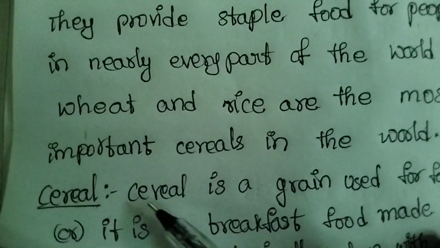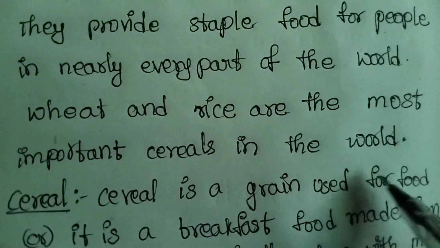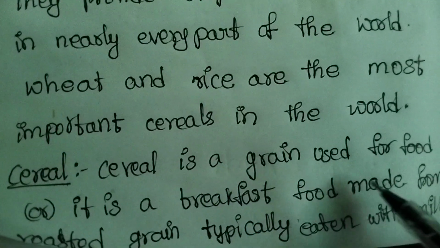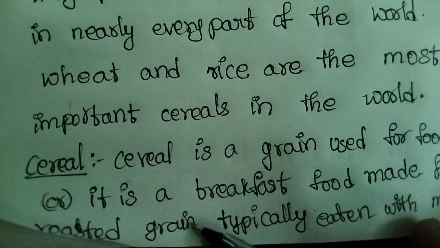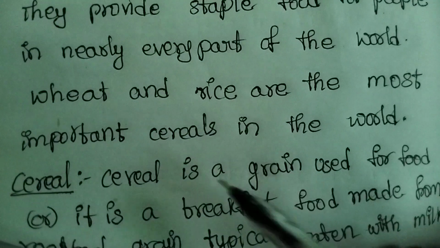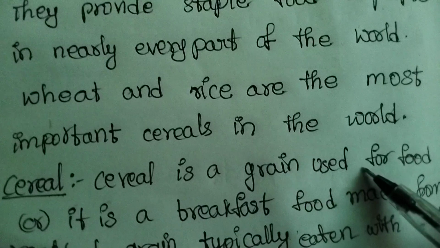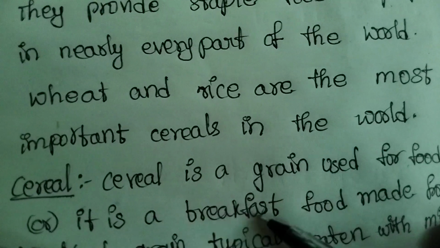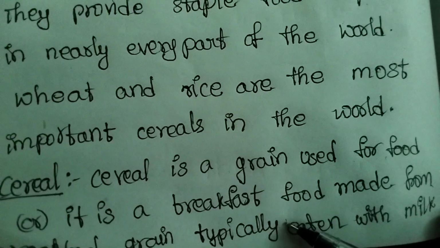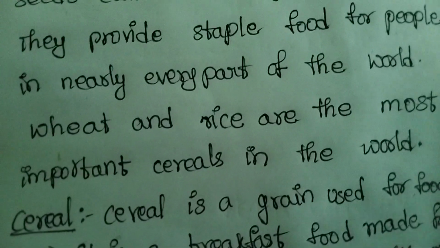What is meant by cereal? Cereal is a grain used for food, or it is a breakfast food made from roasted grain, typically eaten with milk.